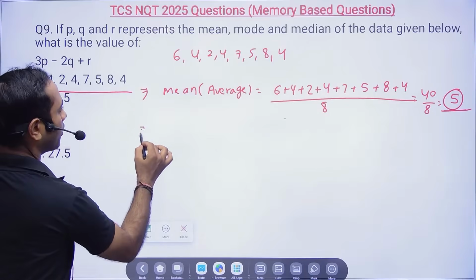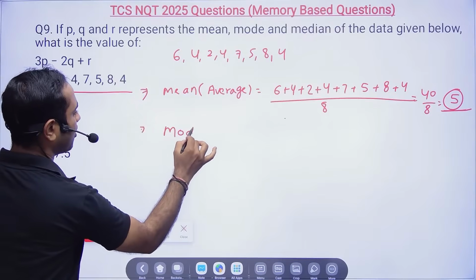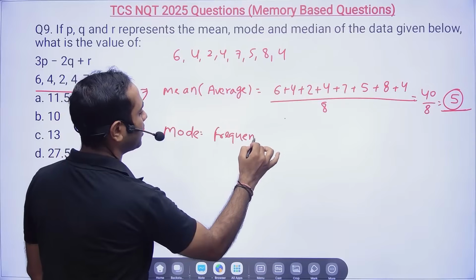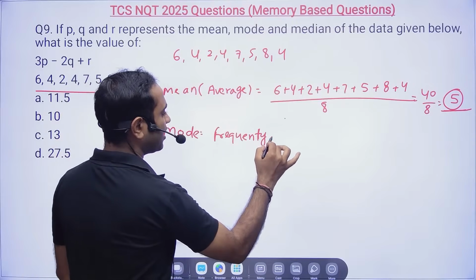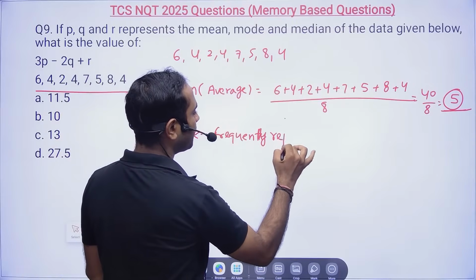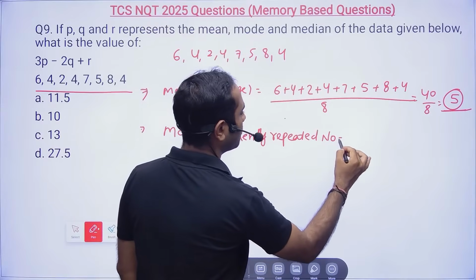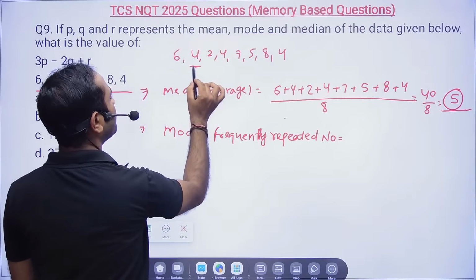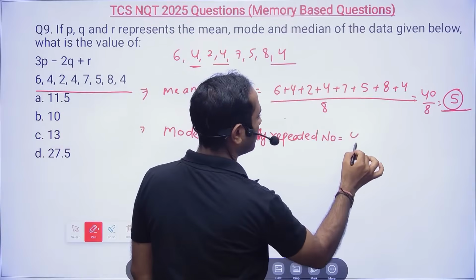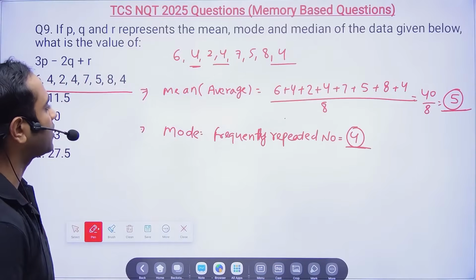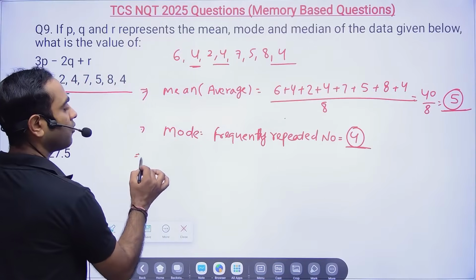Now mode. Mode is nothing but the frequently repeated number. So what is frequently repeated? 4, 4, 4. So it will be nothing but 4. That means your mode will be 4.